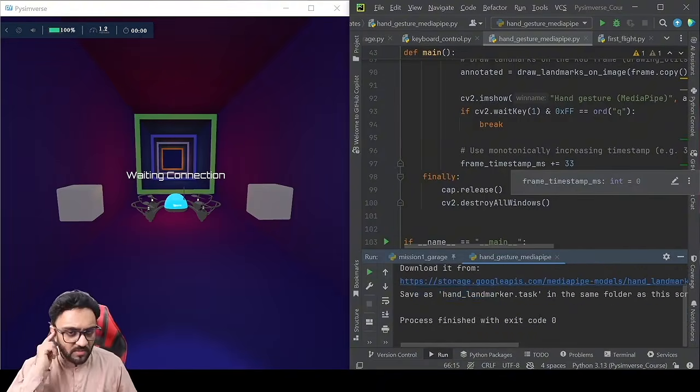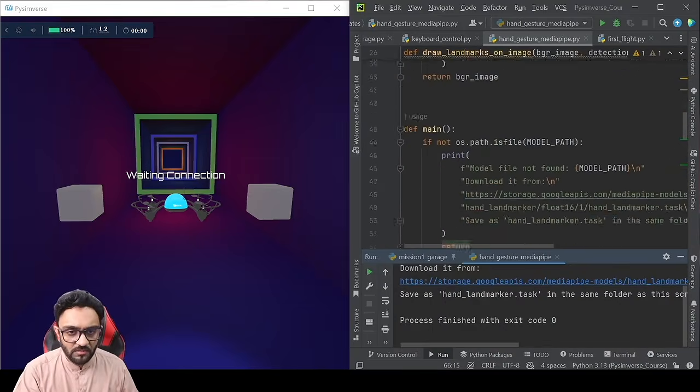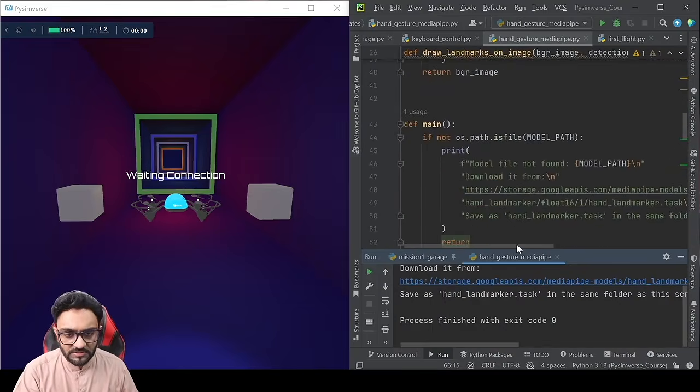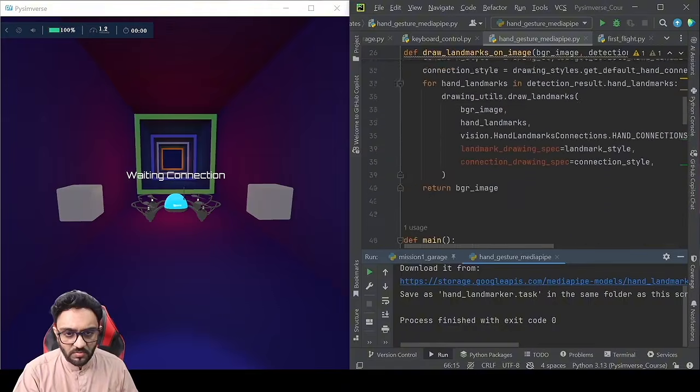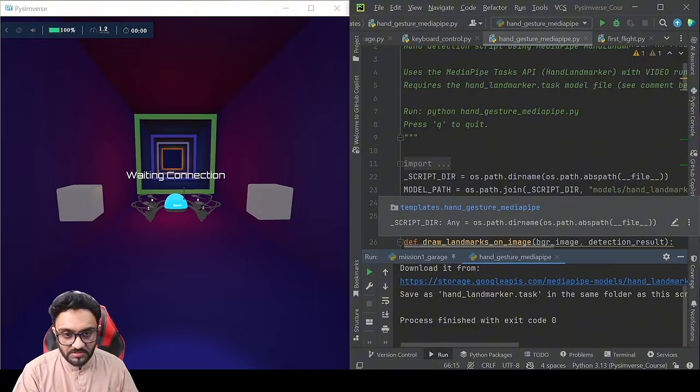Because we will be using it in different projects probably, we don't want to keep it in the same folder as the script. So let's tell our AI model. It is going into the script directory.